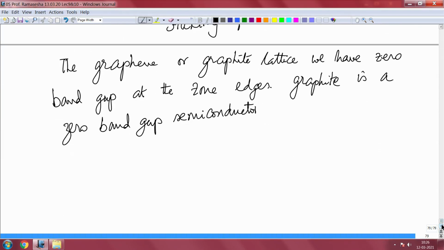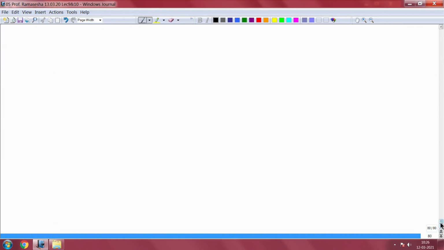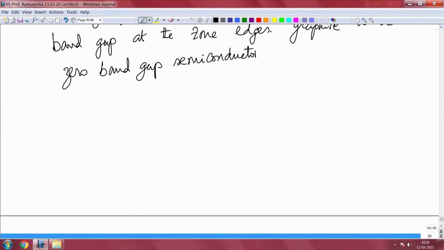So, I just showed you that it is not always the case that you will have a band gap that opens up at the zone edges as given by the second order degenerate perturbation theory, but that you will have cases where you will not have a band gap opening at all, because the Fourier component of the potential vanishes by symmetry.